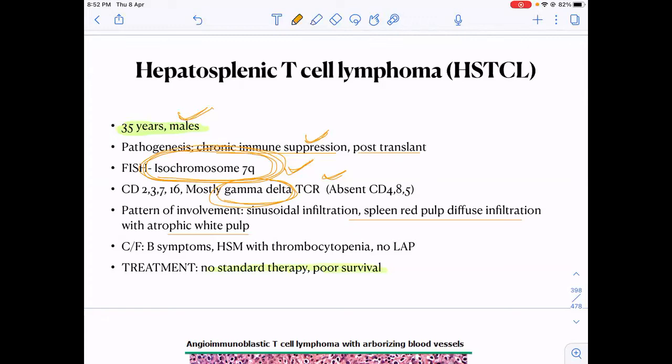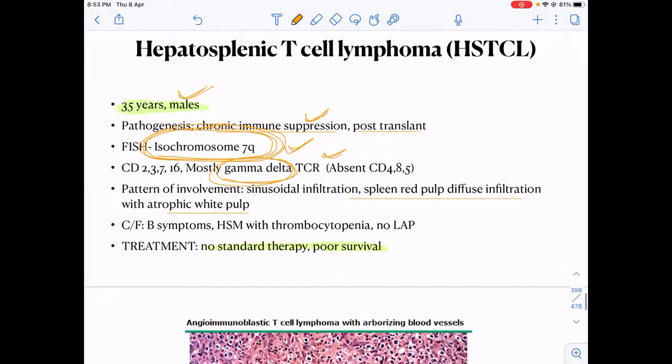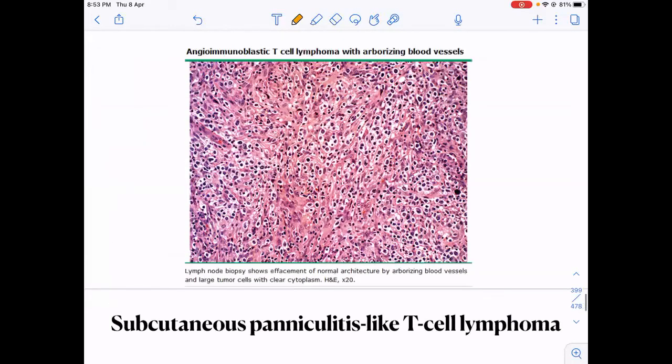So HSTCL, we should remember, occurs in around 35 years of age, males. It is associated commonly with isochromosome 7q. It is mostly gamma delta type. What kind of involvement is there on histopathology? Sinusoidal infiltration in the spleen. Red pulp will have infiltration, white pulp will be atrophic, and it will have hepatosplenomegaly majorly, no lymphadenopathy, and treatment is still not clear. Okay.